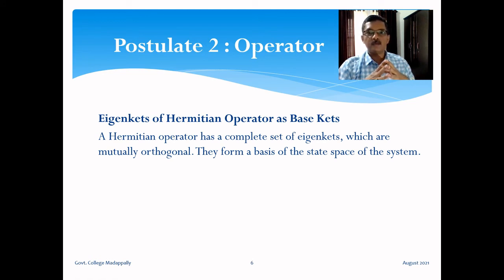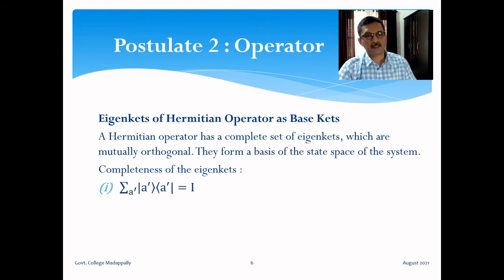So they can be used as an orthonormal basis of the state space of the system, of the Hilbert space of the system. Now the completeness of eigenkets can be expressed in two ways. If the eigenkets form a discrete set, this is the condition: summation over A prime, ket A prime, bra vector A prime is equal to identity. We know that this is a projection operator. So the projection operator summed over all states is equal to identity. That is one way of expressing the completeness of eigenkets of a Hermitian operator.